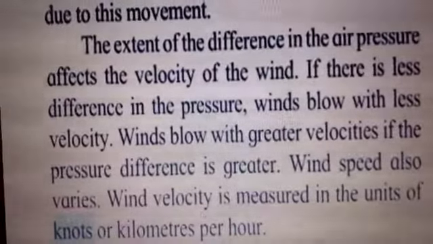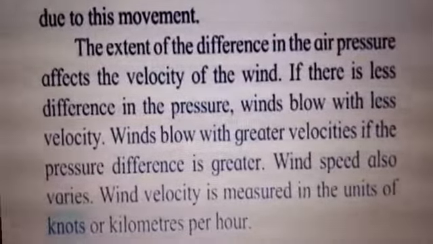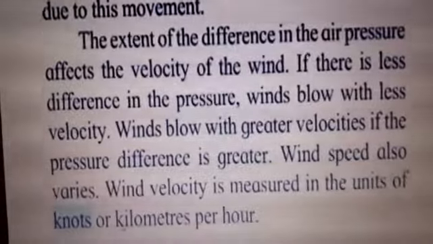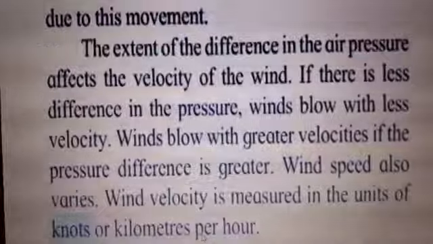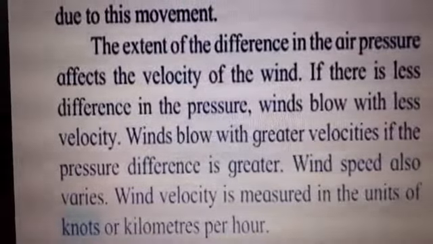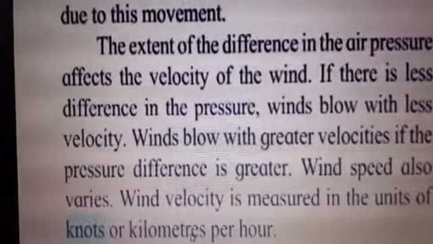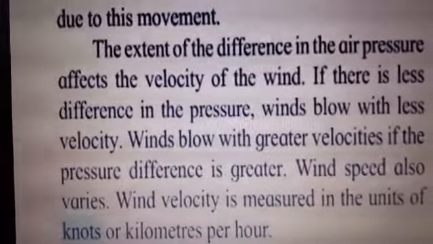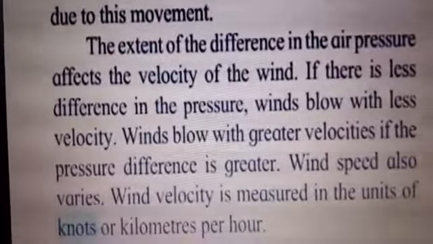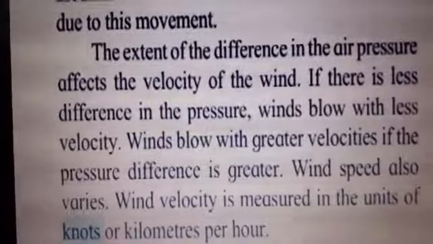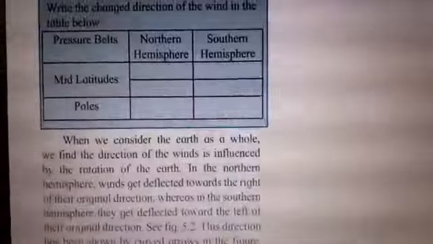Wind velocity is measured in the units of knots or kilometers per hour. We say knots, or we speak about kilometers per hour. See the train, how it runs, we say 50 kilometers per hour, isn't it? In the same way with wind, sometimes cyclones are there. When a cyclone is there, the winds are blowing with a greater speed. When Amphan was there, an example of a cyclone, they said the winds would blow with 200 kilometers per hour speed. So fast the wind will be.